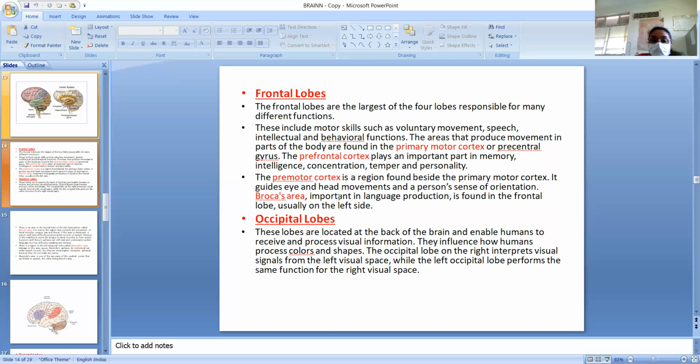Occipital lobes. These lobes are located at the back of the brain and enable humans to receive and process visual information. They influence how humans process color and shapes. The occipital lobe on the right interprets visual signals from the left visual space, while the left occipital lobe performs the same function for the right visual space.